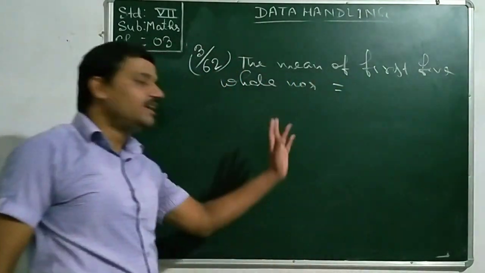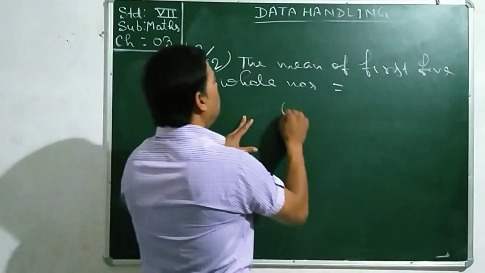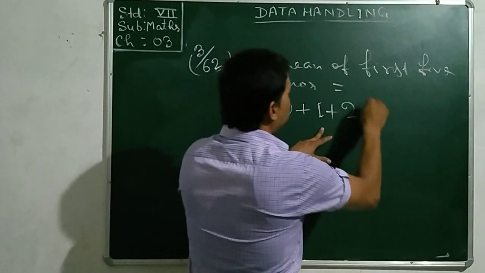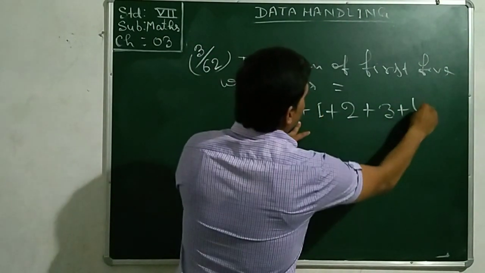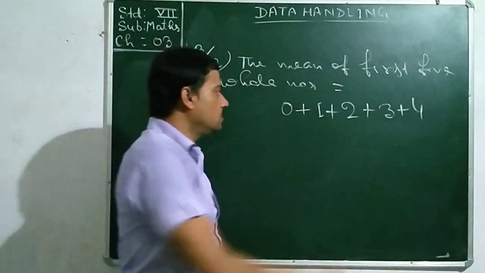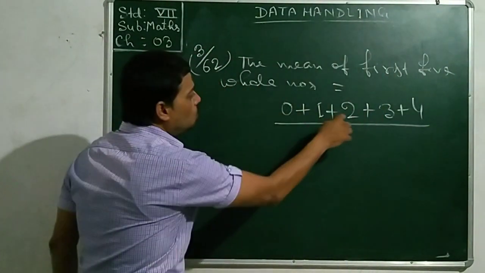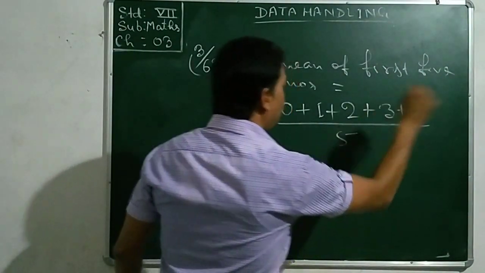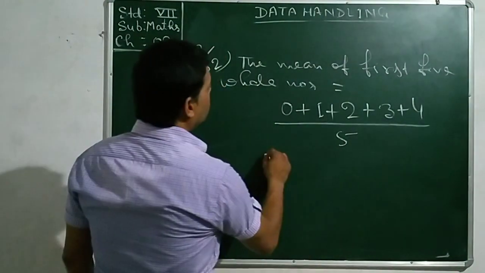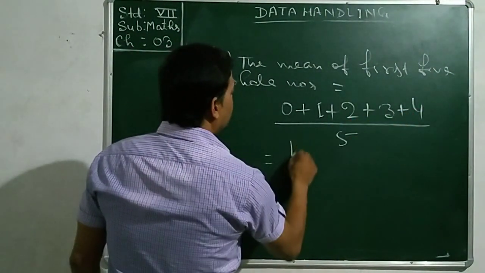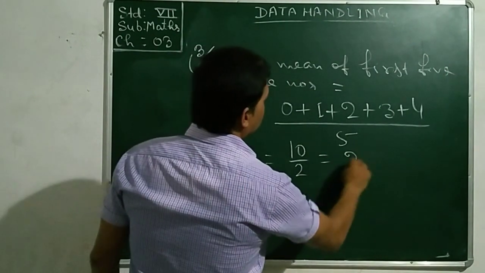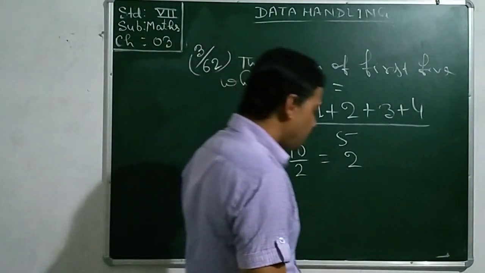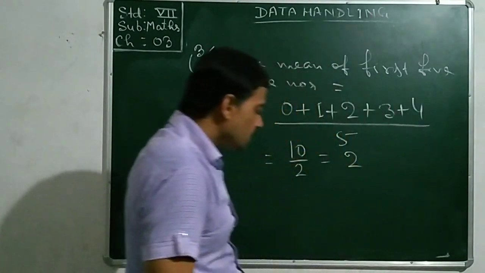To find out the mean, we will put the whole numbers 0 plus 1 plus 2 plus 3 plus 4. Have you got the 5? Divide by 5, as the number of observations is 5. Now calculate it. 10 by 5 is equal to 2. We got the mean of first 5. In this way, you can find out the mean.